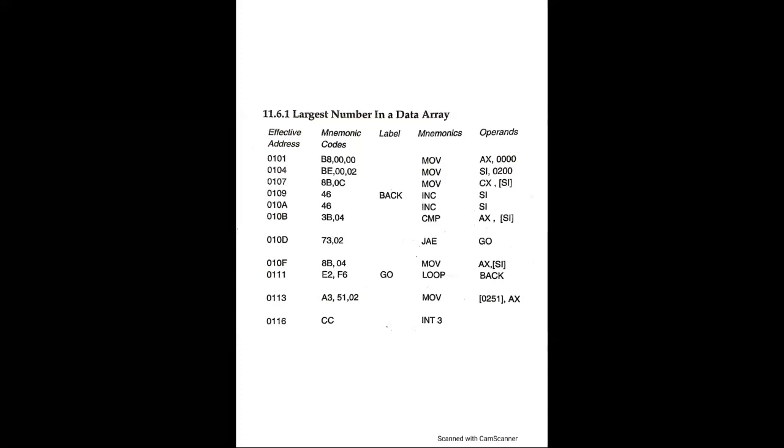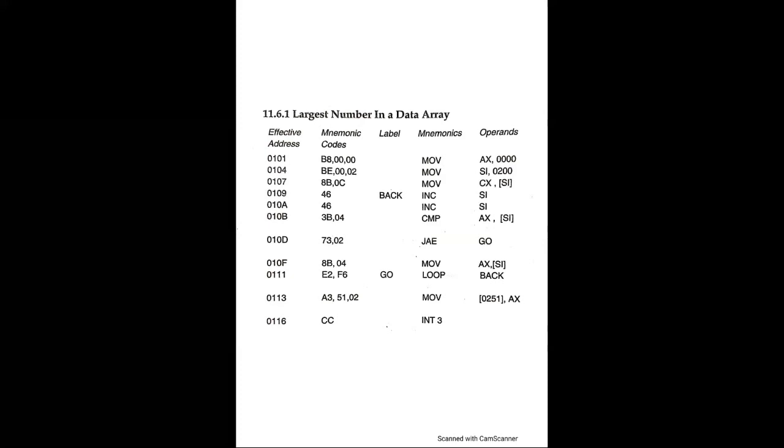Next, at 0109, we have the code 46 with the label BACK: INC SI, it increments the SI. Next, at location 010A, code 46, we have INC SI, it increments SI.